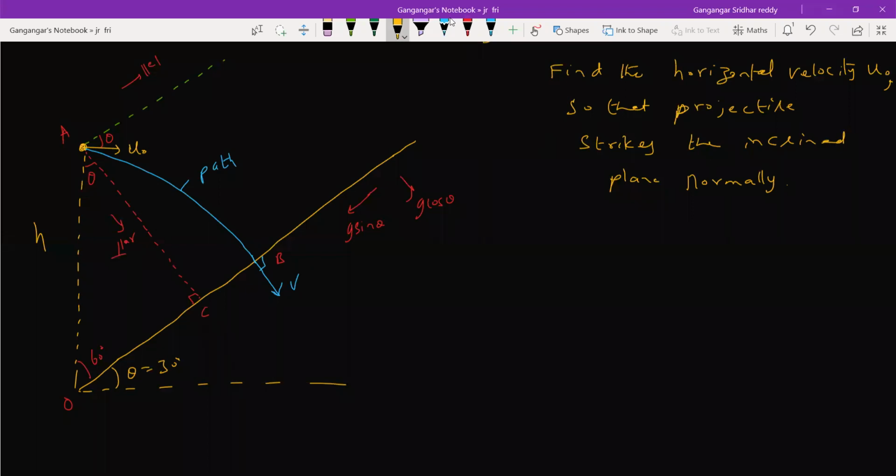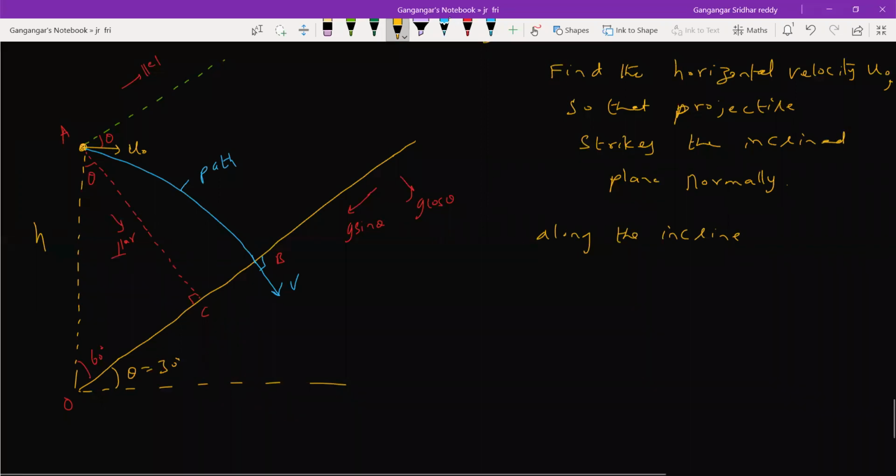So let me go directly for the time of flight. When the projectile moves from A to B, look at u naught cos theta. What type of motion along the parallel direction, along the incline? Along the incline, it will undergo retarding motion. When I resolve this along the incline, u naught cos theta will come, and perpendicular to this, u naught sin theta. The blue color line is the path. Don't resolve that. U naught will be tangential to that only at that initial point.